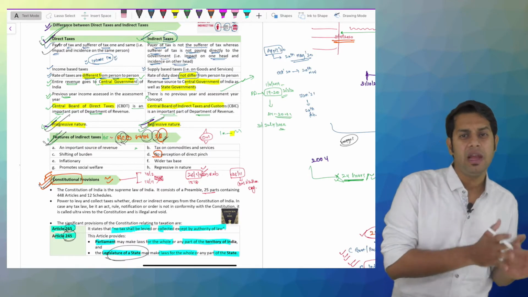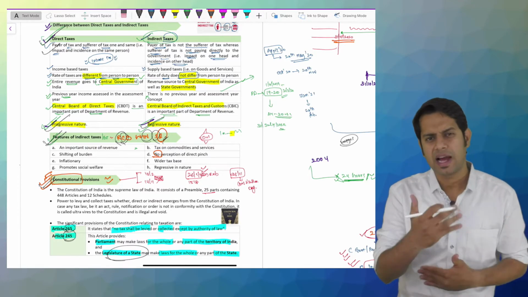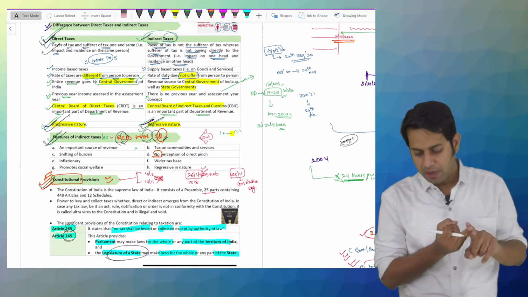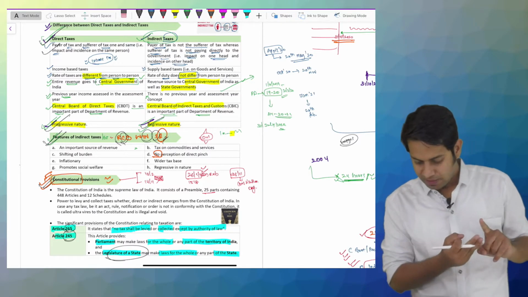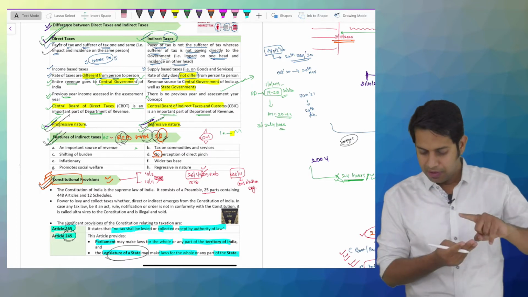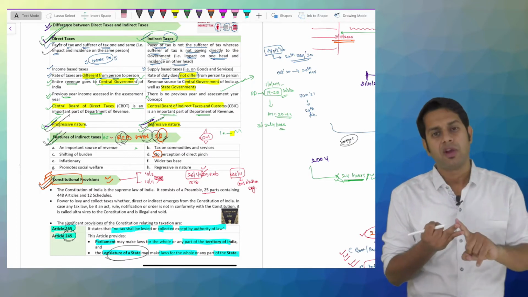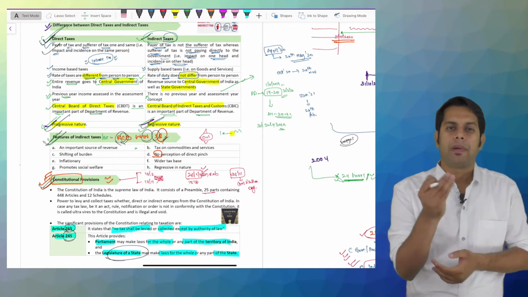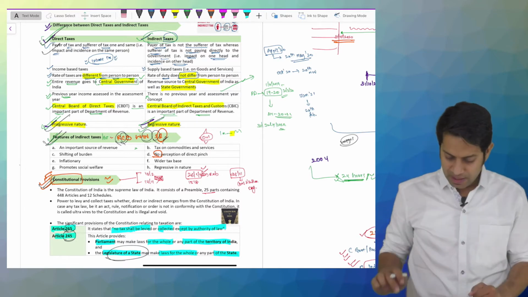It is RCB will win, sir. Who will win the IPL this year? RCB will win, sir. R for important source of revenue to the government. C for taxes on commodities and services. B for shifting of burden. W for wider tax base. I for inflation in nature. N for no perception of direct pinch. S for promote social welfare, and R for regressive in nature.